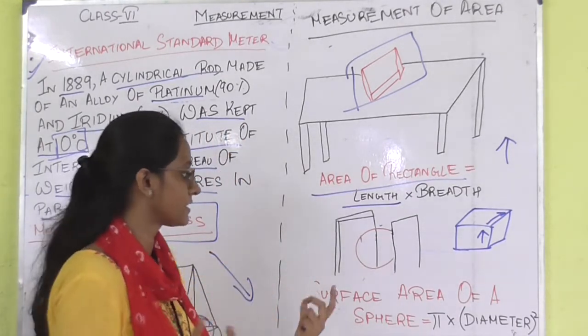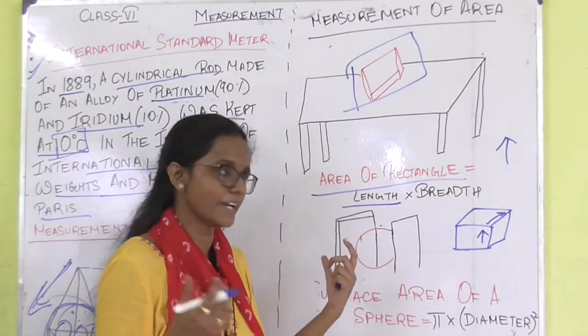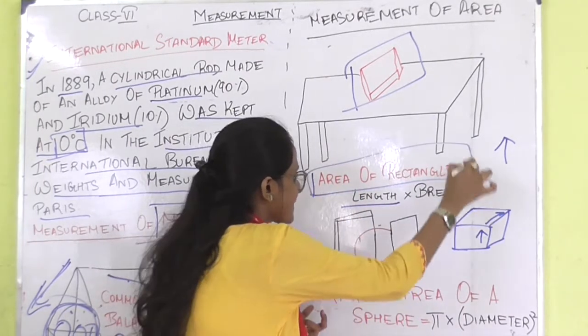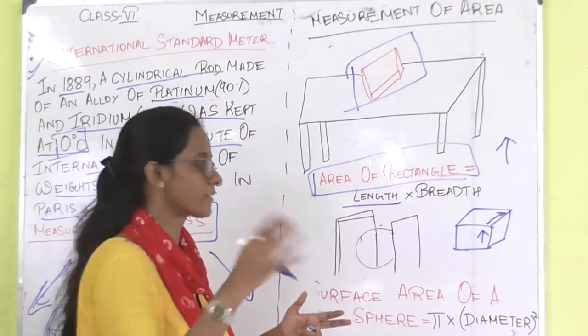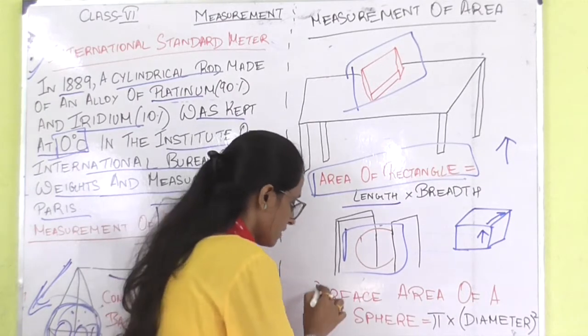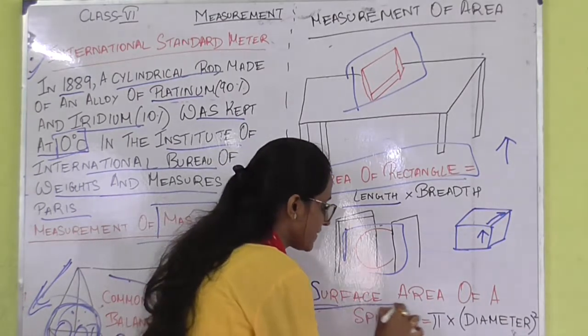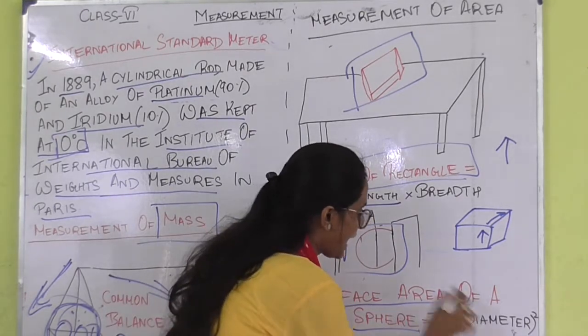We are having this sphere. Okay, see, the formula of a rectangle cannot be similar to the formula of a sphere. Now, how can we get the surface area of a sphere? So we have to take pi and the diameter.